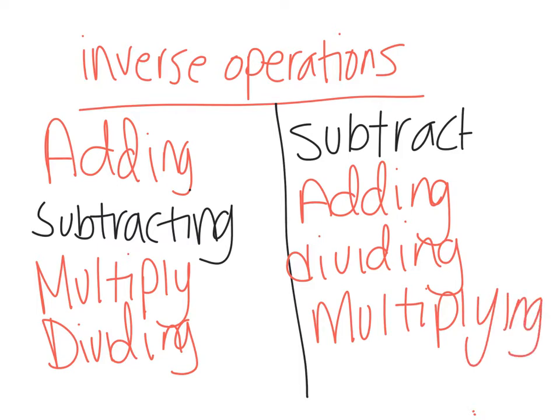This is key. If you see an addition, you're going to subtract. If you see a subtraction, you're going to add. When you see a multiply, you're going to divide. When you see a dividing, you're going to multiply. So I'm going to show you what I mean by doing some examples. But that is key. If you mess that up, it's going to bite you in the butt, and then you're going to get really mad because you get the wrong answer. So let's try this.